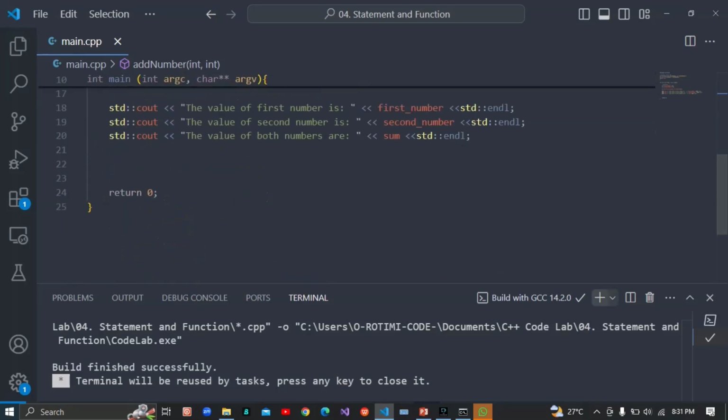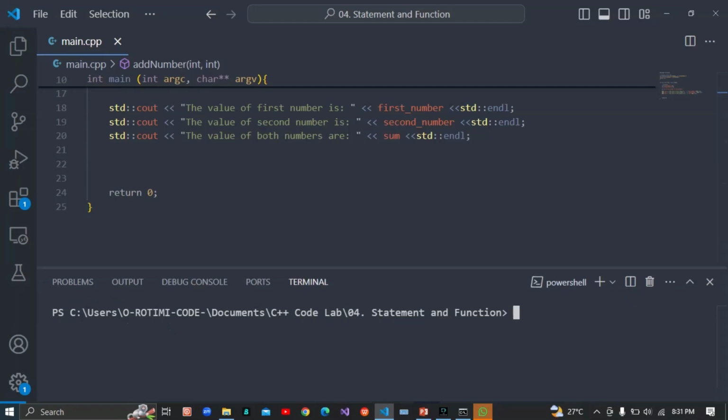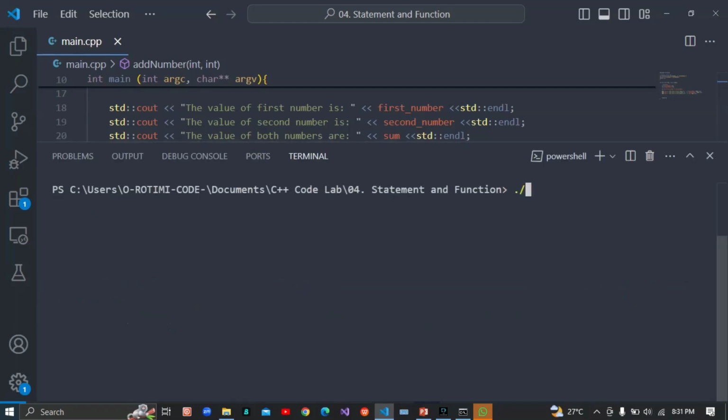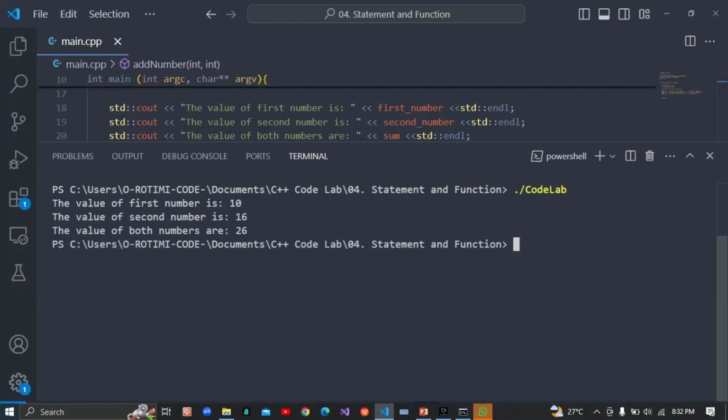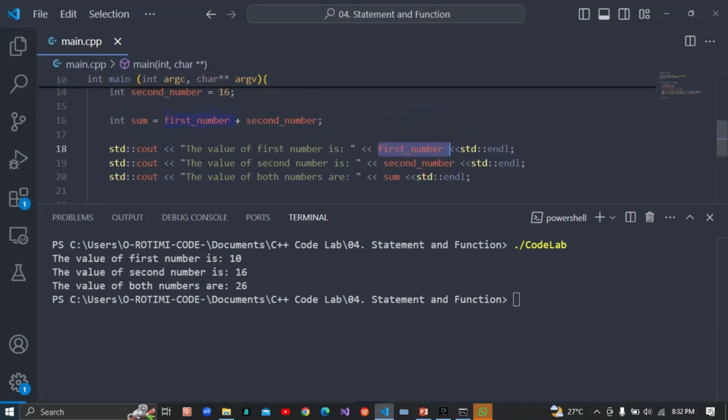Now let's look. It has been successful. Let's check what is there. I'm going to clear this terminal and run dot slash code lab. Good. The value of the first number is 10, exactly what is in the front here.